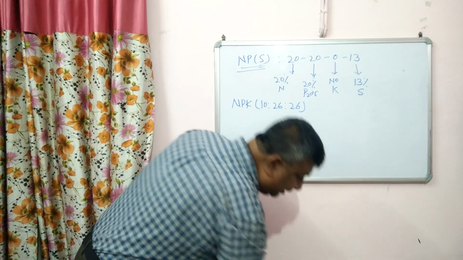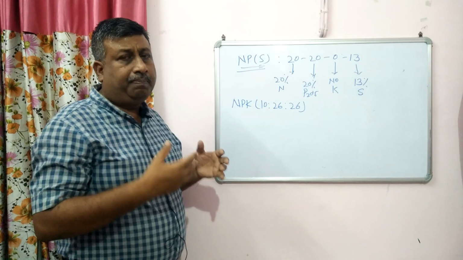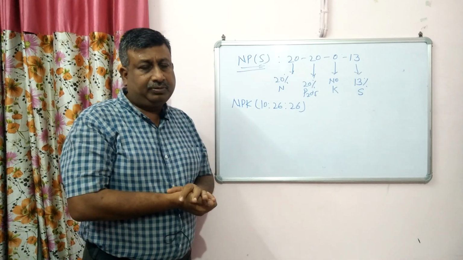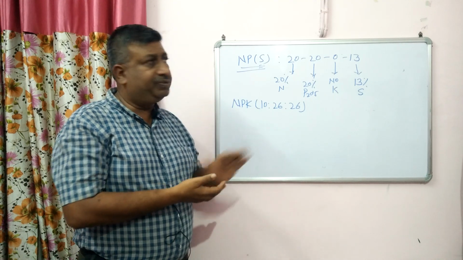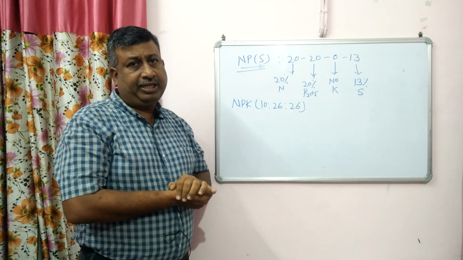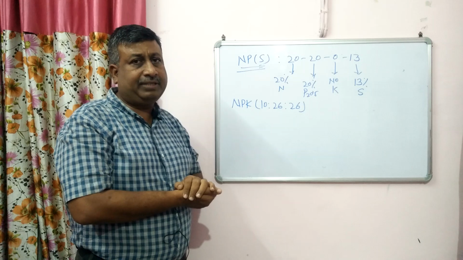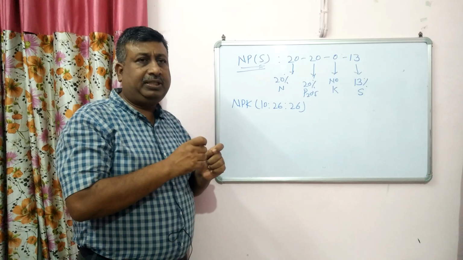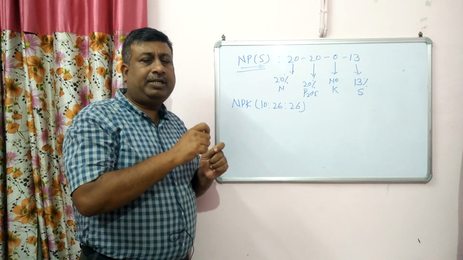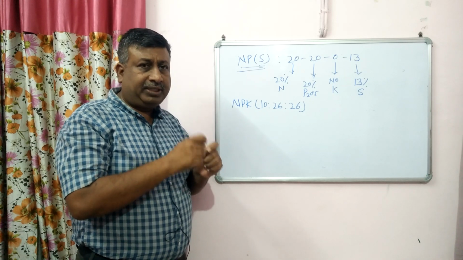So these are the advantages of this NPK complex fertilizer, and different grades are available. These are not the ratio. Ratio is a different thing. In case of ratio, the nutrients are not in percentage, they are in relative amounts.